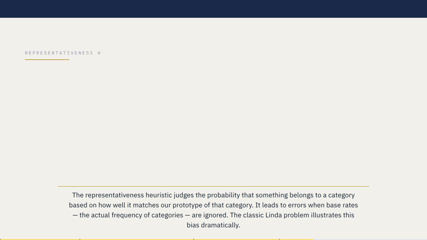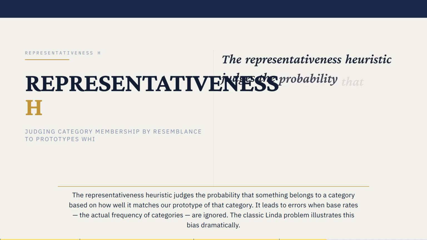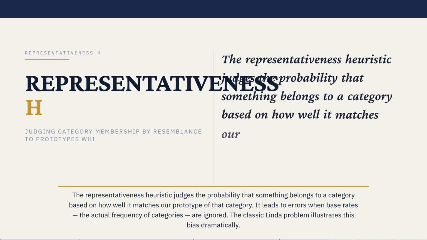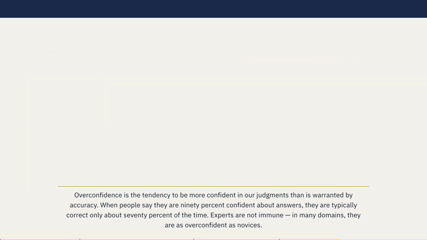The representativeness heuristic judges the probability that something belongs to a category based on how well it matches our prototype of that category. It leads to errors when base rates, the actual frequency of categories, are ignored. The classic Linda problem illustrates this bias dramatically.